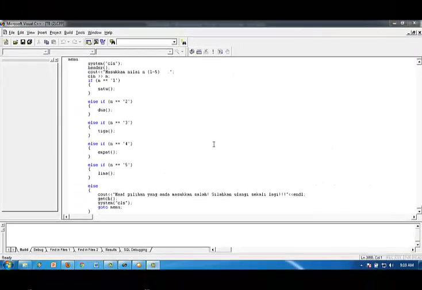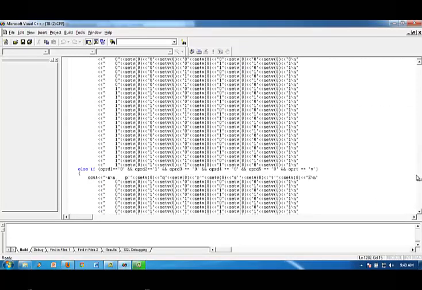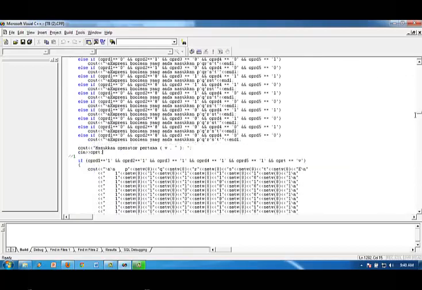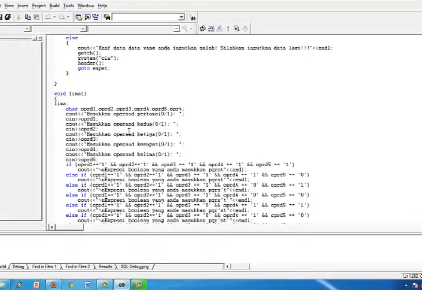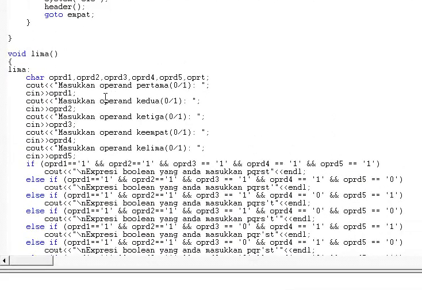Alright, now I will continue to explain one of the n value functions. In this case, I choose to explain the lima function. Okay, let us see the lima function. This is the lima function of our program. In this function, we declare some variables. They are operand 1, operand 2, operand 3, operand 4, operand 5, and operator. All of the variables are char.